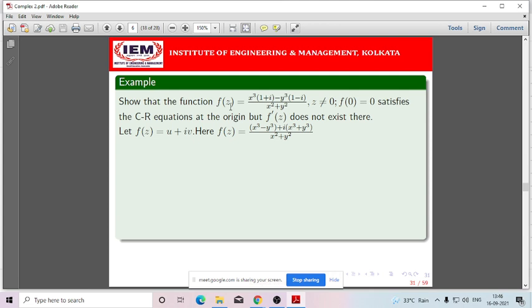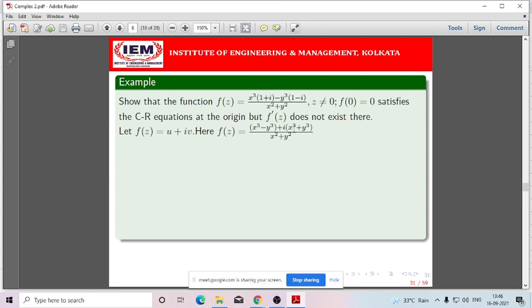So unlike the previous problem, here the point is mentioned. In the previous problem no point is mentioned, so that's why we checked whether it is analytic or not for any arbitrary point. But here since the origin is mentioned, we need to verify whether the function is analytic or not at origin. So as per the given problem, we need to show that although it is satisfying the Cauchy-Riemann equation at origin, it is not differentiable. So it is not differentiable means ultimately the function is not analytic at 0.